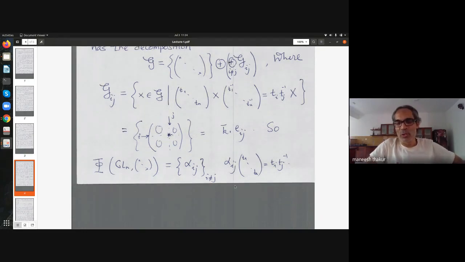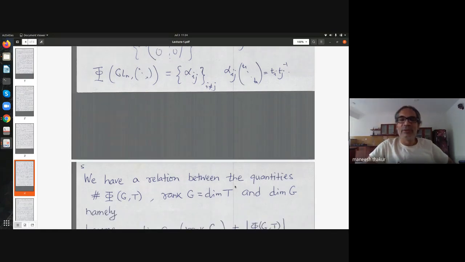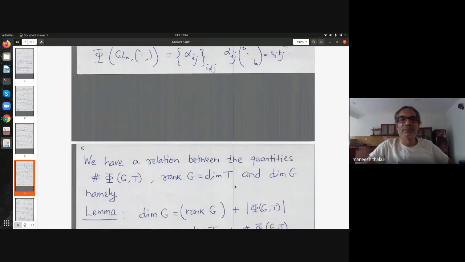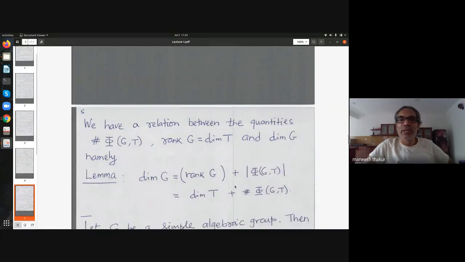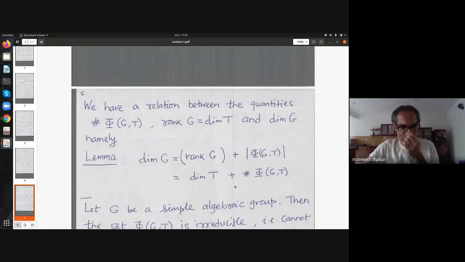Some books define variety to be irreducible, but we should not, because in general an algebraic group has connected components, and they are important to deal with. So one should include even disconnected varieties in the discussion. Yes, thank you. So it boils down to, at least, affine varieties.